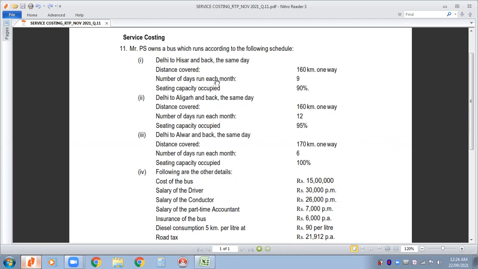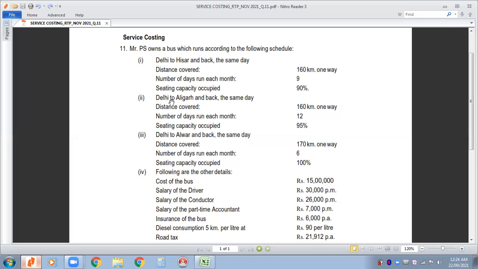Okay. ऐसा महीने में कितने बार हुआ? Number of days run in each month? 9 days. Sitting capacity occupied. That means whatever is the sitting capacity of the bus, उसमें 90% capacity occupied है. तो 10% empty रहता है.